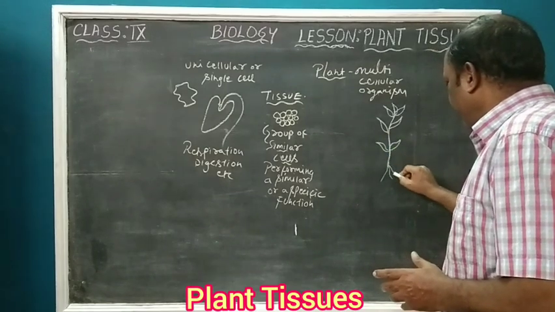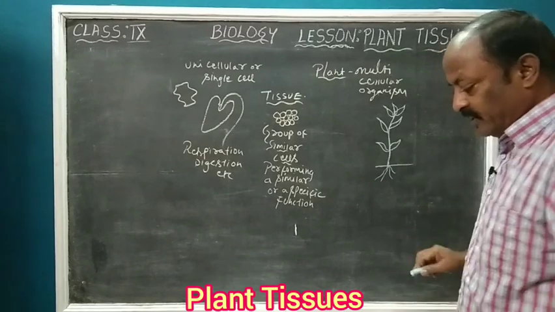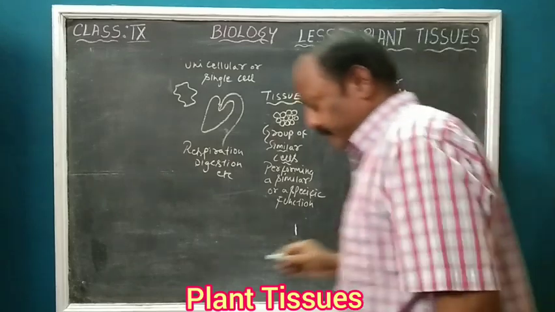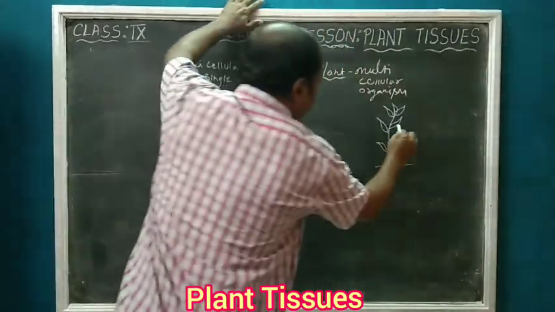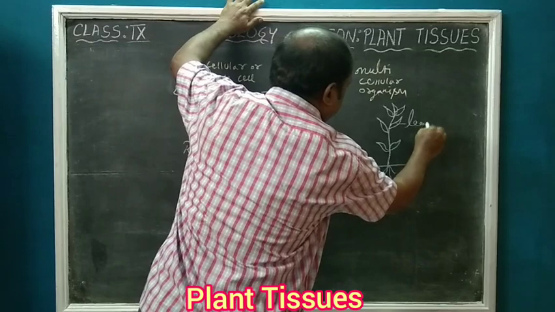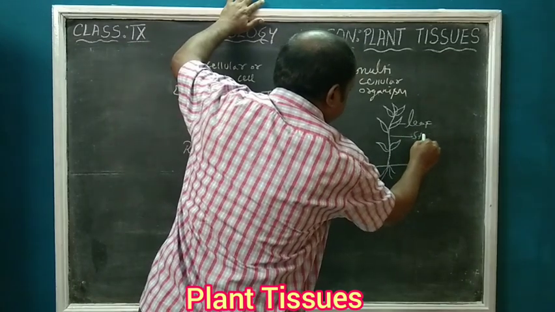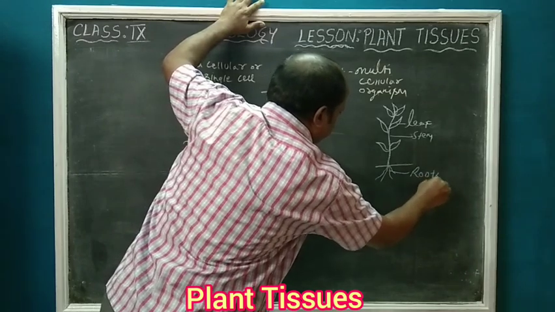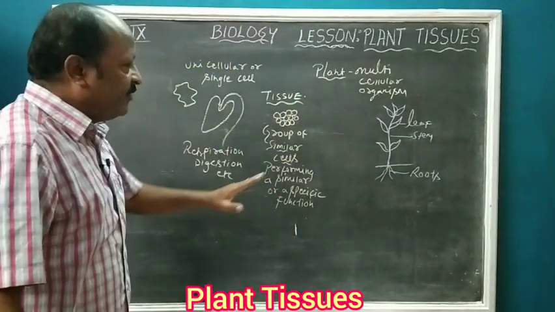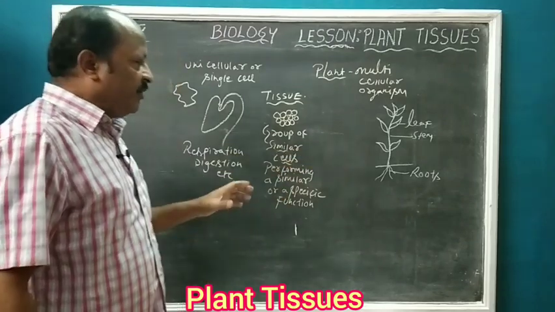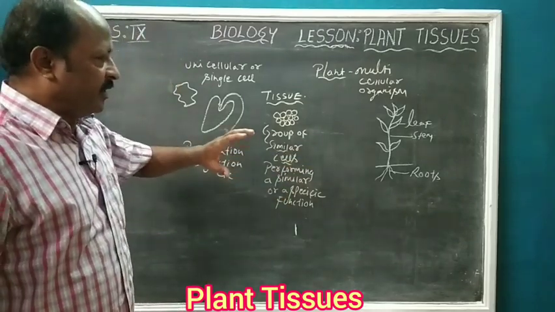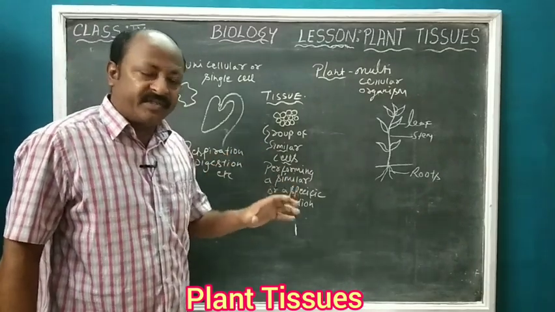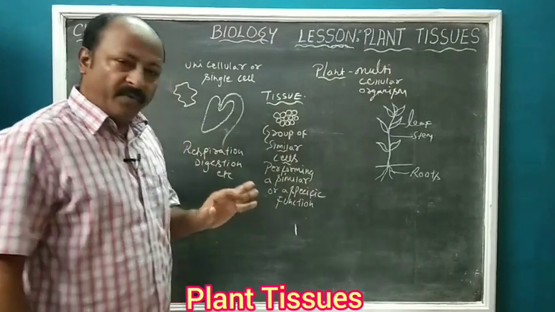So this is a plant here. In this plant we can clearly see we have various parts, like we have leaf, we have stem, we have roots. Now the plant is multicellular, and in multicellular organisms there are numerous cells performing various functions. I have told you that.